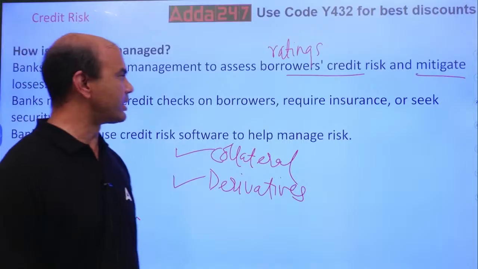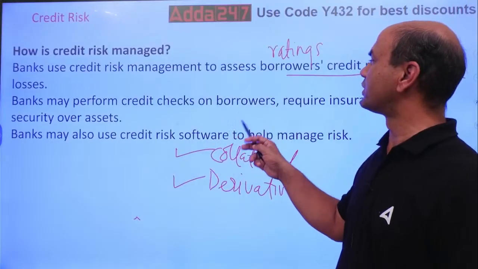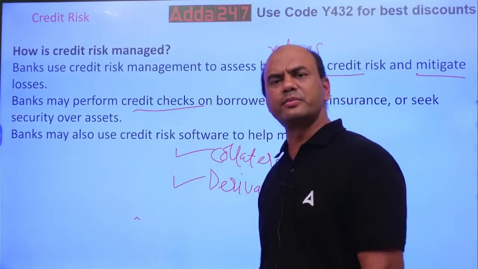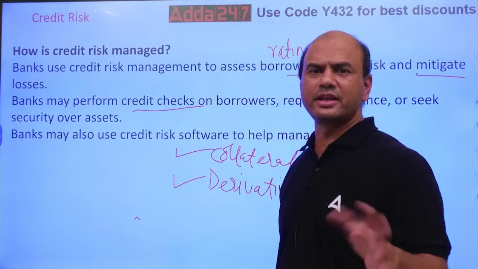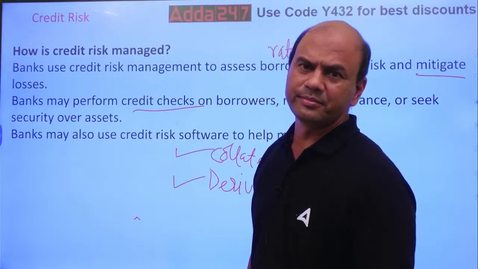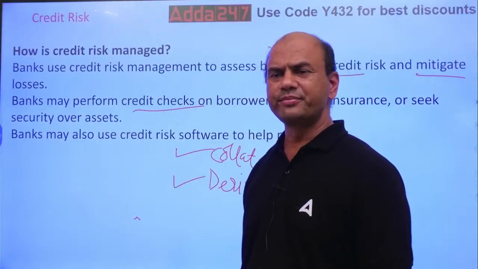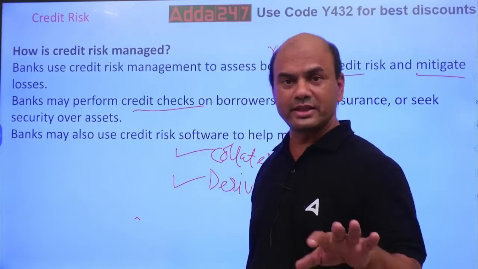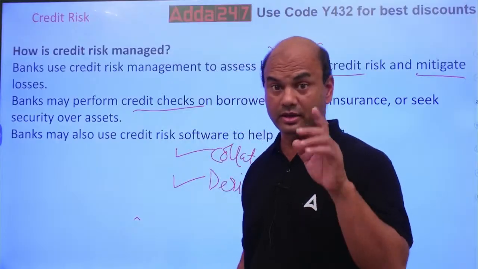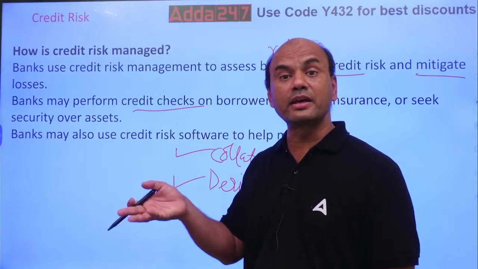Portfolio analysis. So coming back, mitigate the risk. Second is, banks may perform credit checks on borrowers. Credit checks means, again, ratings on the borrowers. Borrowers' ratings will be done through the same companies: CRISIL, ICRA, Fitch. For retail, we have CIBIL, Highmark, plus Experian. There are 4 companies, no? So all these give the ratings. On the retail side, we call them Credit Information Companies, CICs, and for corporates, we call them credit rating companies, like CRISIL.